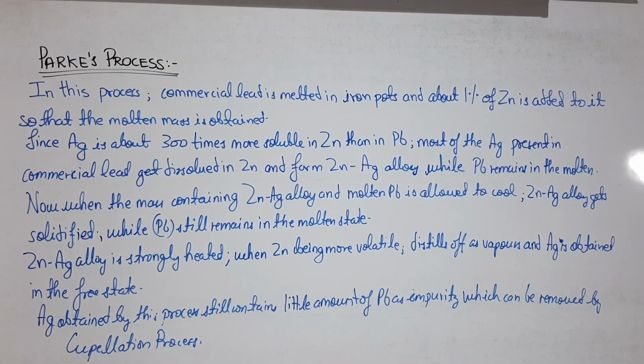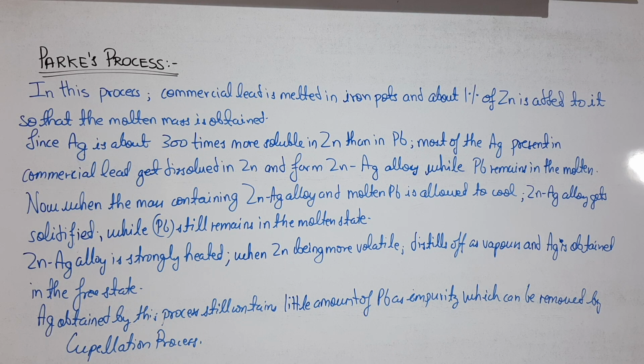A very simple process you come across is the Parkes process. In the previous slide we learned about argentiferous lead. What is argentiferous lead? Lead containing a very small quantity of silver. Okay, lead and silver. Now what we have to do is separate these two things, the lead from the silver.